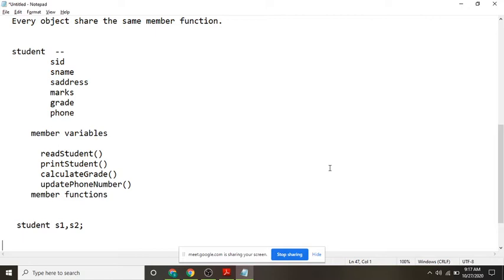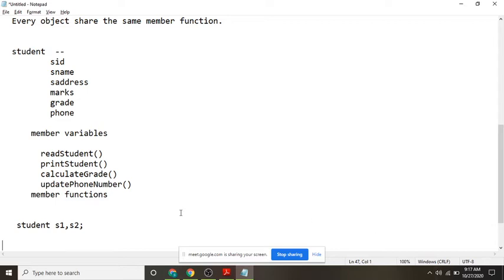No, when an object is created, will they have separate memory for S1 and S2, or will they share the same memory? When the objects S1 and S2 are created, will there be a separate SID for S1 and a separate SID for S2, or the same memory? Did you understand my question? Will they share the same memory or separate memory for each and every variable?